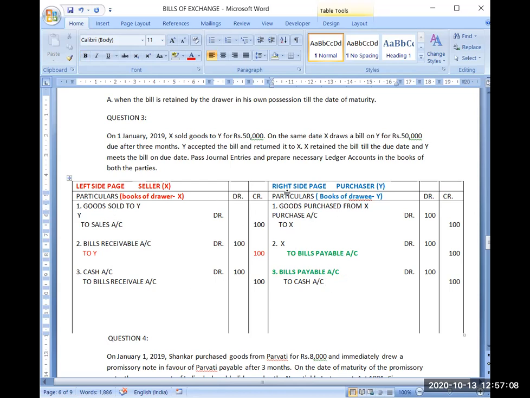And journal entries, I have shown you how to pass journal entries. So this is all about today. If you have any query, you can ask.